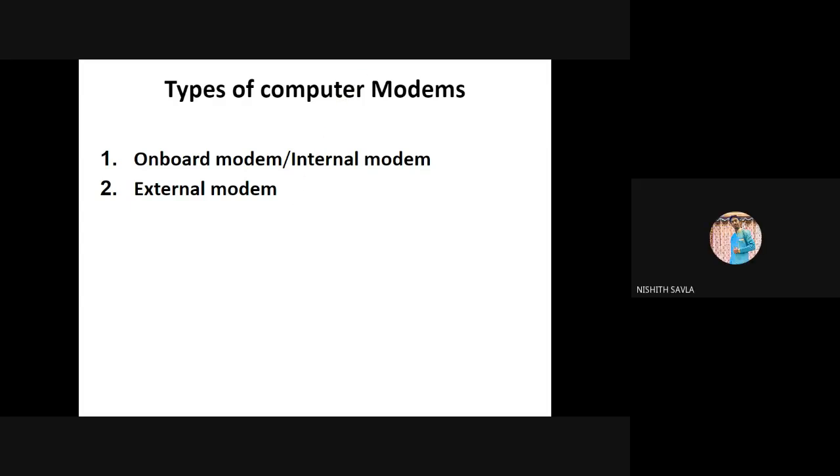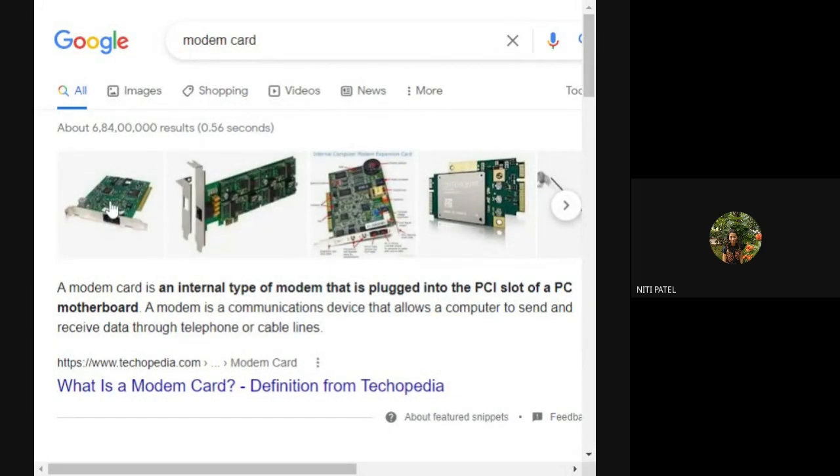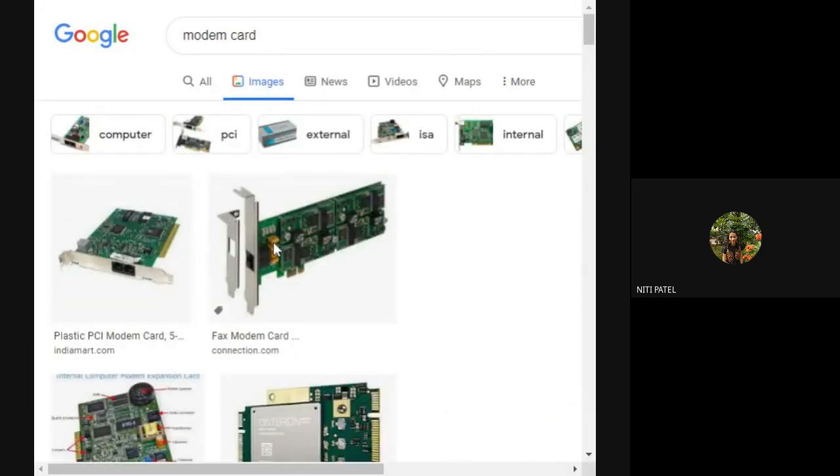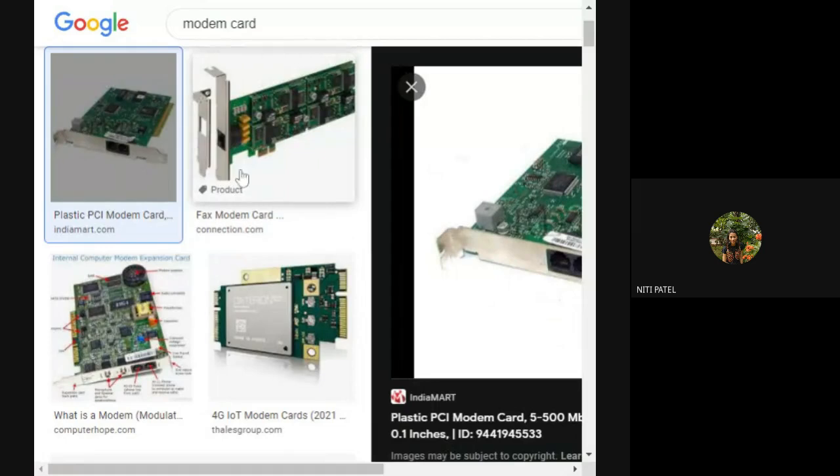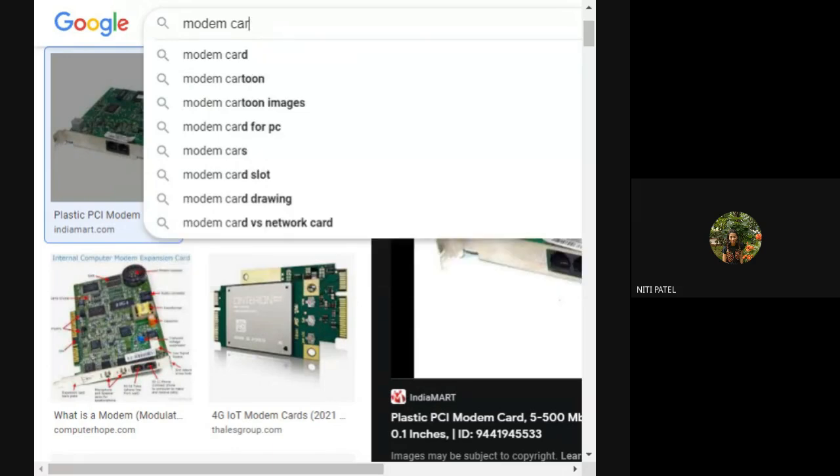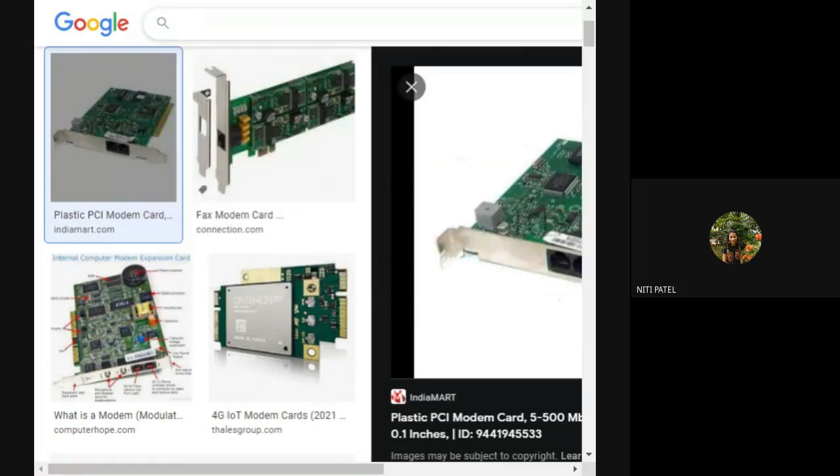So if I can just show you a modem card. See, this is how your modem card looks like. ठीक है, ये modem card है. आप straight away modem card को you can put it in the expansion slot. Which expansion slot?